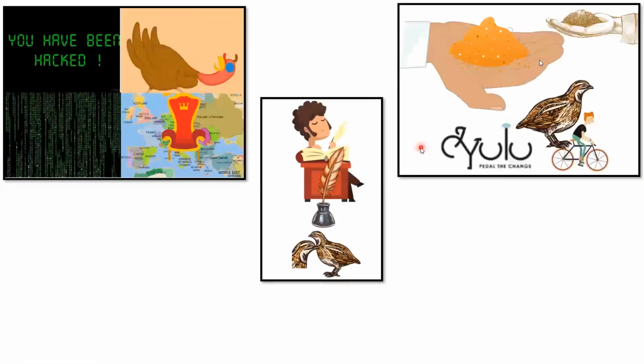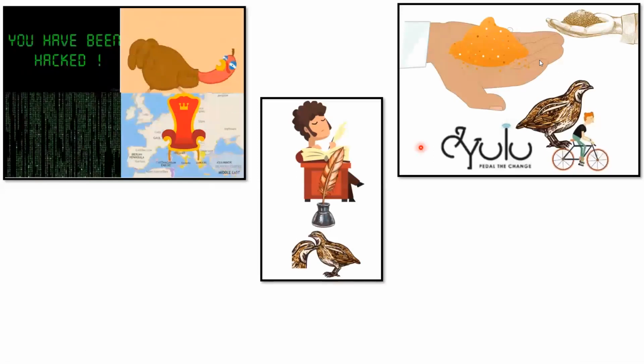So let us learn all the words using this short story. The hacking session is attempted in the European Union. Why? Turkey wants to become a full-time member. Meanwhile, an Indian Kou-ee, Sanskrit word for poet, is composing a poem on partridges in Asia. He offers grains and yulu e-bikes to the birds.